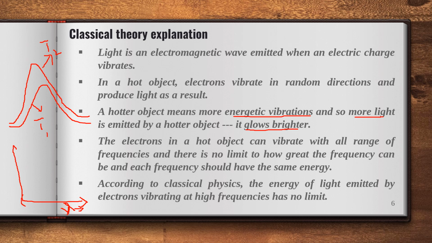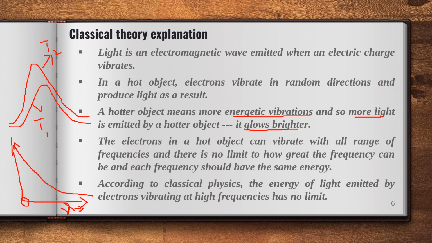So a lower wavelength is nothing but a higher frequency. As the frequency is more, energy density should be more. According to classical physics, energy density should be more, and it keeps decreasing with respect to the frequency decrement. From the wavelength point of view, at lower wavelength the energy density expectation is more. This is the classical approach.